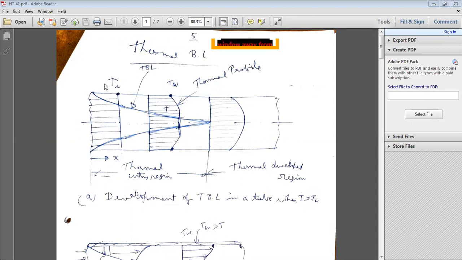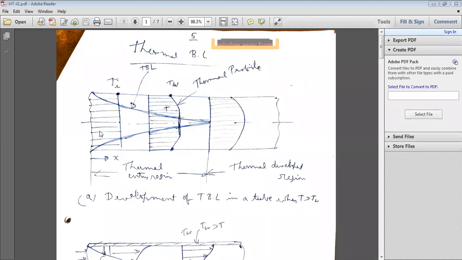So just like the hydrodynamic boundary layer, the TBL, thermal boundary layer, will be formed like this, from the center upward and also below the center. This is the thermal boundary layer formation.